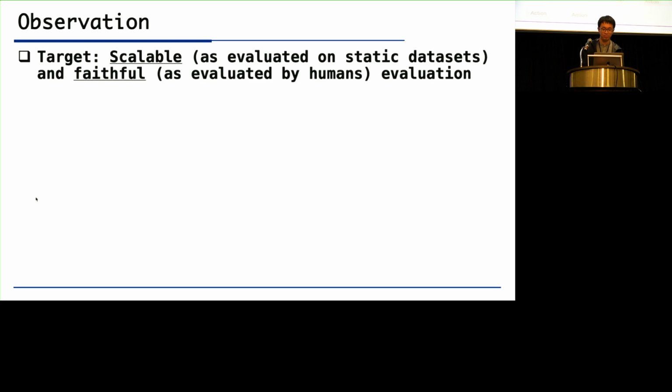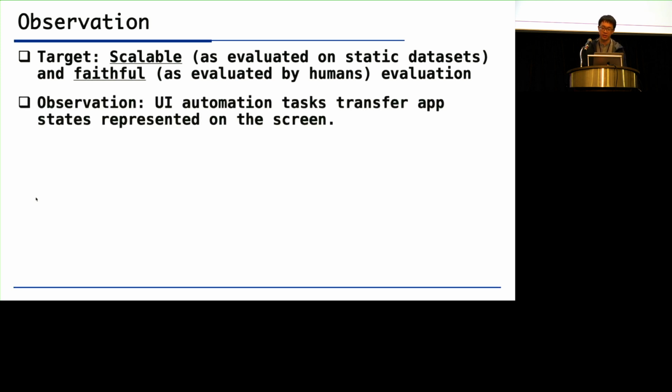So how to solve this and achieve both scalable evaluation as evaluated on static data sets and faithful evaluation as evaluated by humans? And our key finding is that the UI automation tasks will transfer application states that will be represented on the mobile screen.